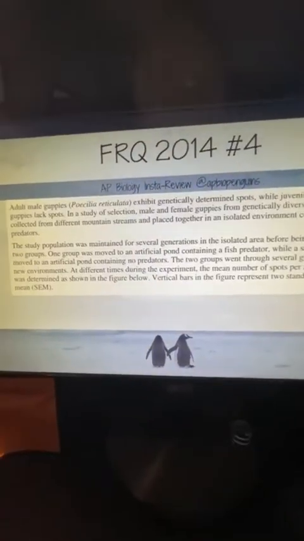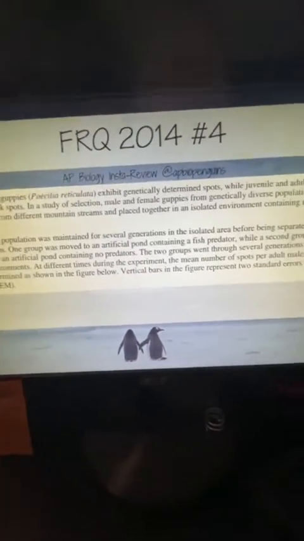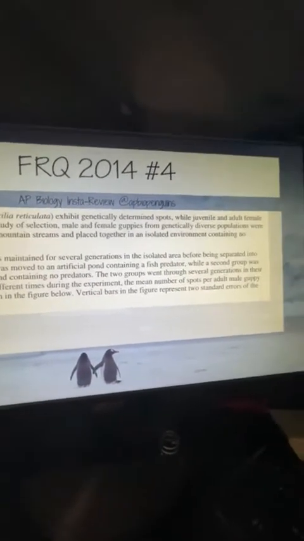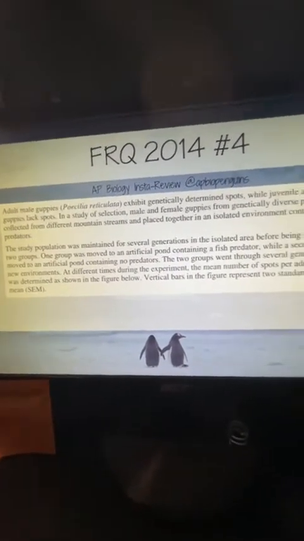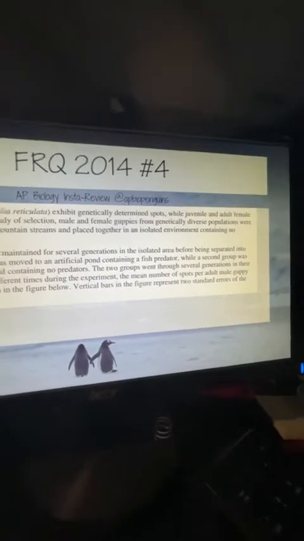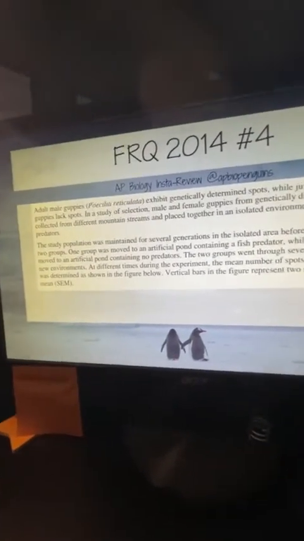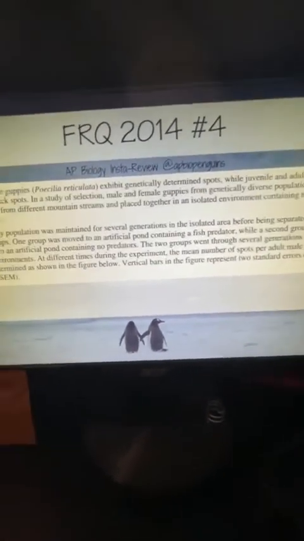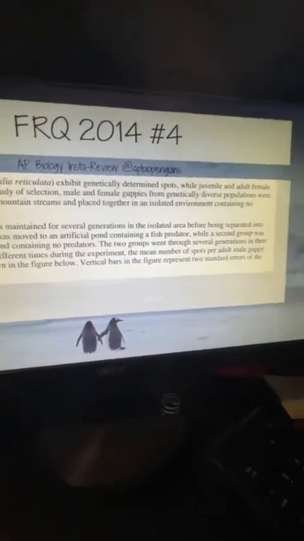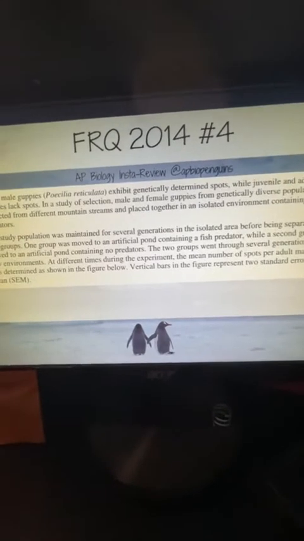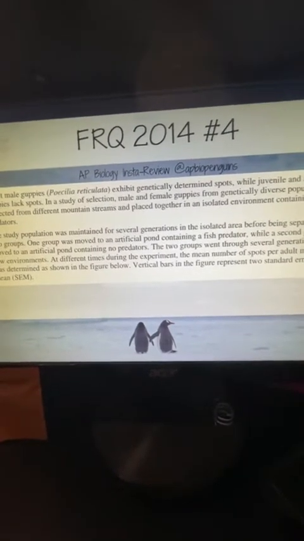Okay. So the last question we have is about these guppies. And I did not grade this question on the exam. Adult male guppies exhibit genetically determined spots, while juveniles and adult females lack spots. In a study of selection, male and female guppies from genetically diverse populations were collected from different mountain streams and placed together in an isolated environment containing no predators. The studied population was maintained for several generations in the isolated area before being separated into two groups.